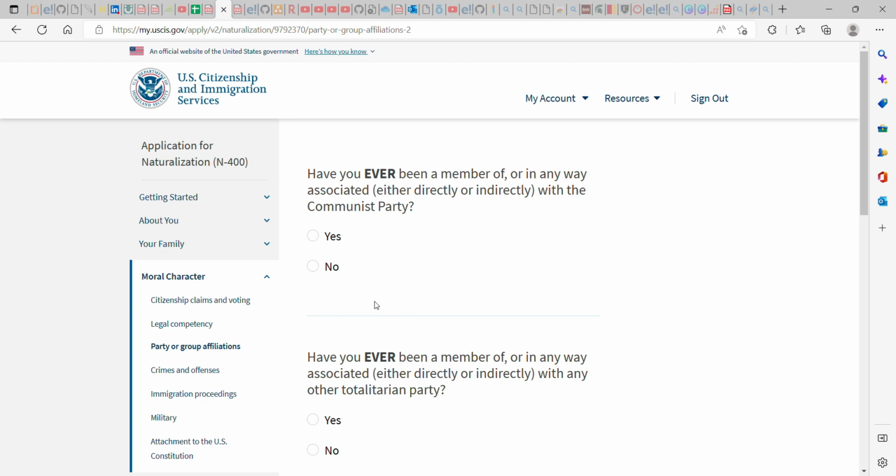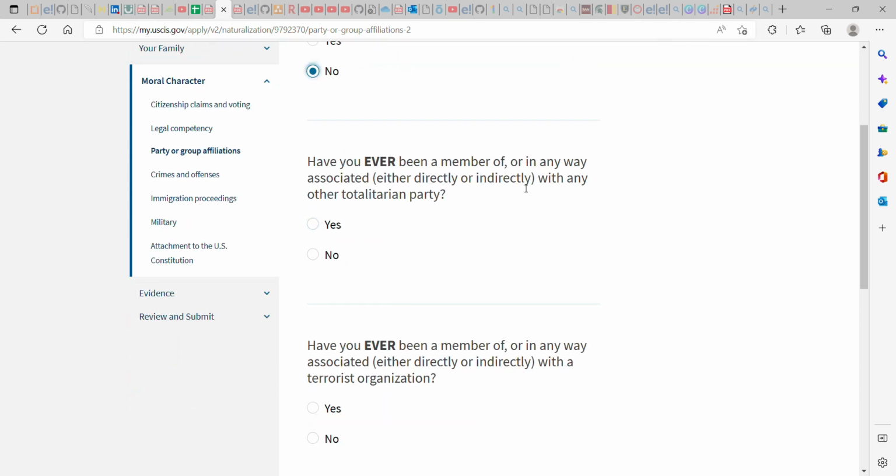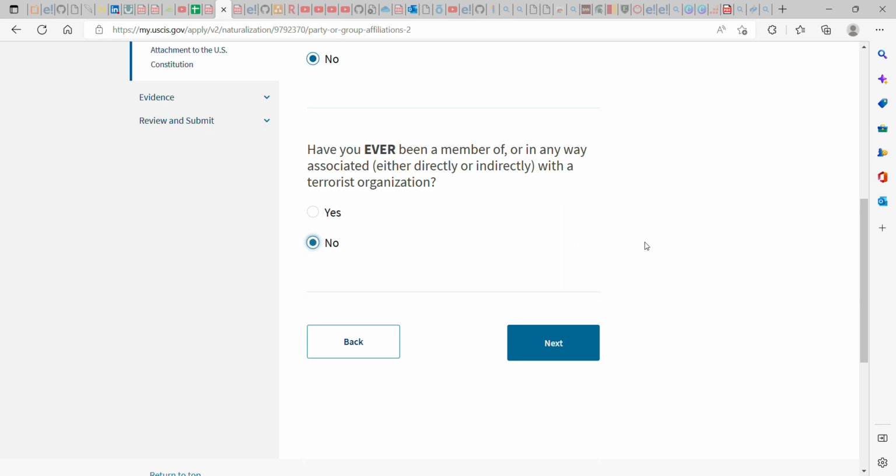Have you ever been a member of or in any way associated, either directly or indirectly, with the Communist Party? Have you ever done that? If yes, click yes. If no, no. Have you ever been a member of any or in any way? It's still the same thing. So if you say yes, you are going to give them a reason and explain your reasons.